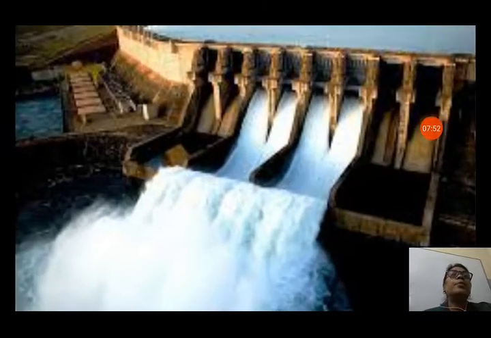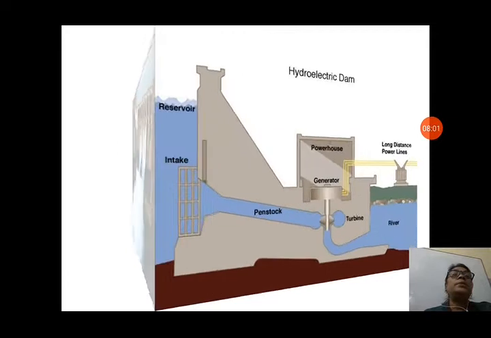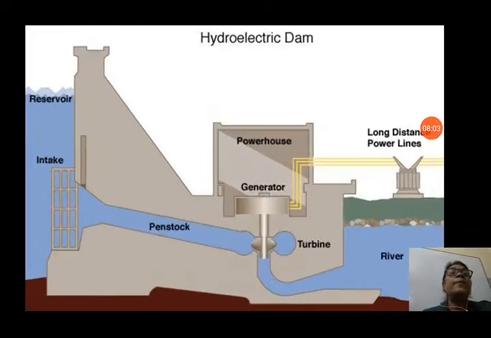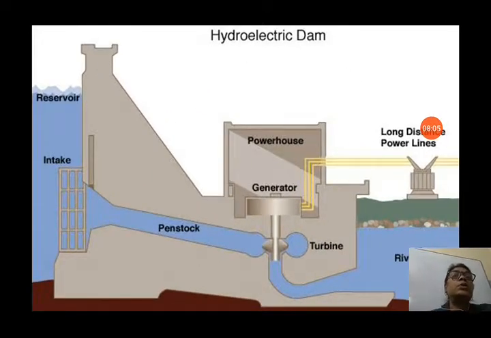In this also we can make dams, and from the dams the water is let out, then it has so much kinetic energy. It can turn the turbine. You can see in this hydroelectric dam, this hydroelectric dam gives water to run the turbine.